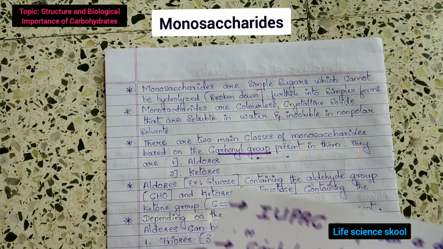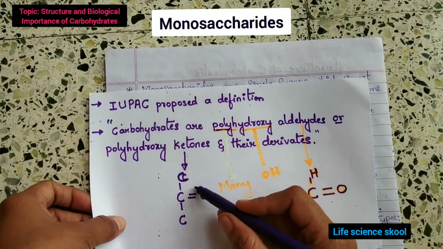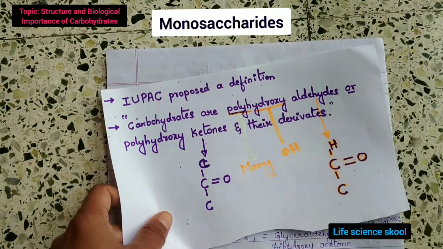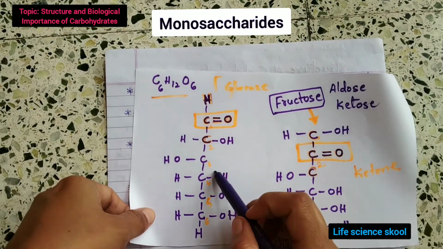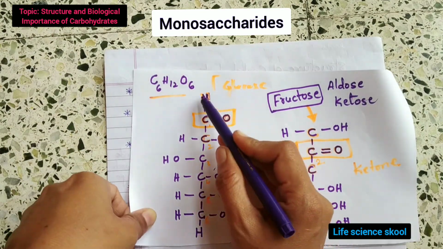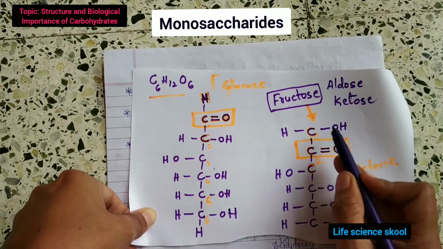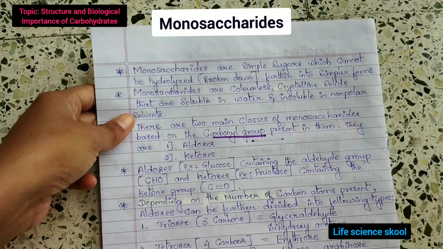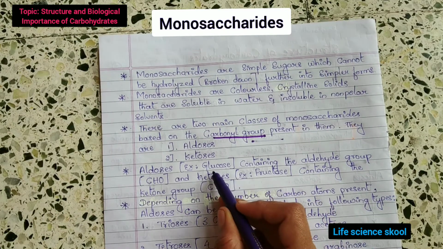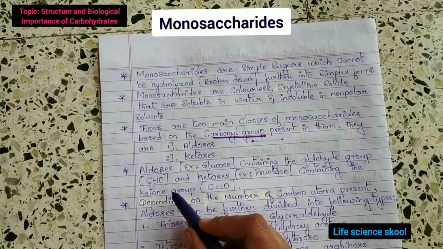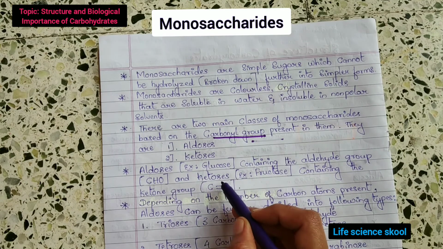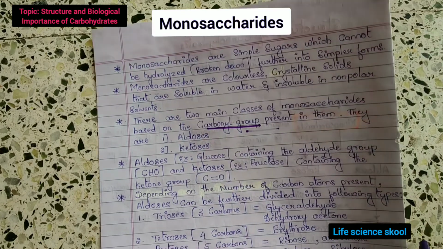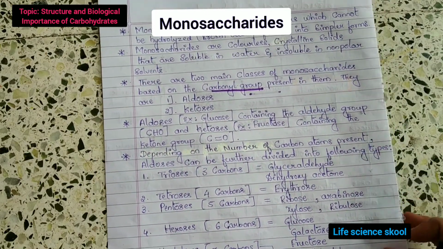So I explained this one, right? Aldoses and ketoses, by taking the example of glucose and fructose. This is the aldose and this is the ketose. Aldoses, for example glucose, contain the aldehyde group, that's why these are called aldoses, and ketoses contain the ketone group. Okay, and we will move on to the next point here.